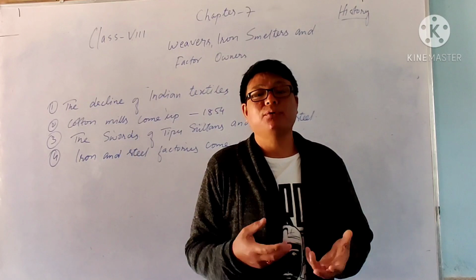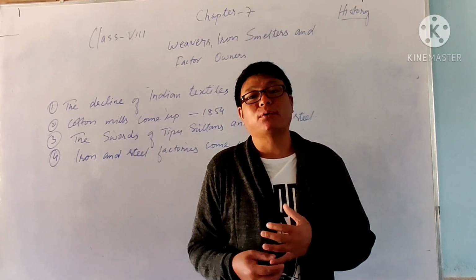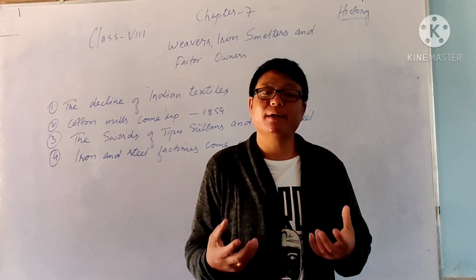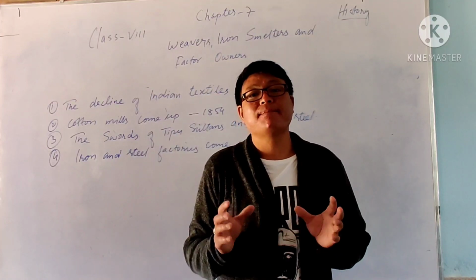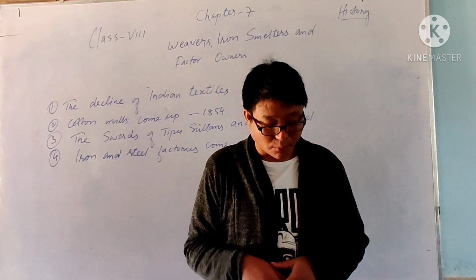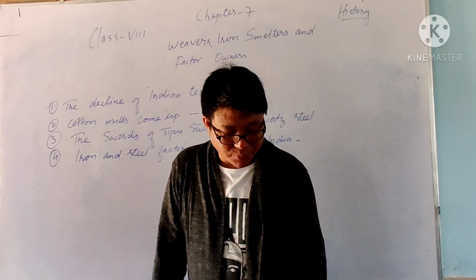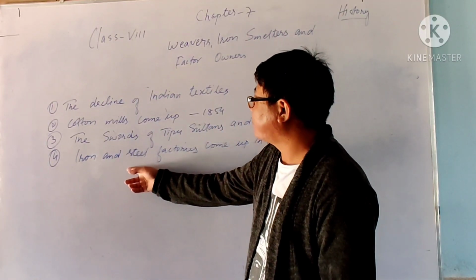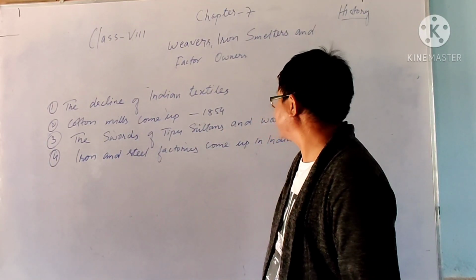So overall you can say that cotton or raw materials like iron ore, whatever we get from Indian soil, are very good in quality and work well. Next we'll go to the last topic for today, that is the iron and steel factories that came up in India.